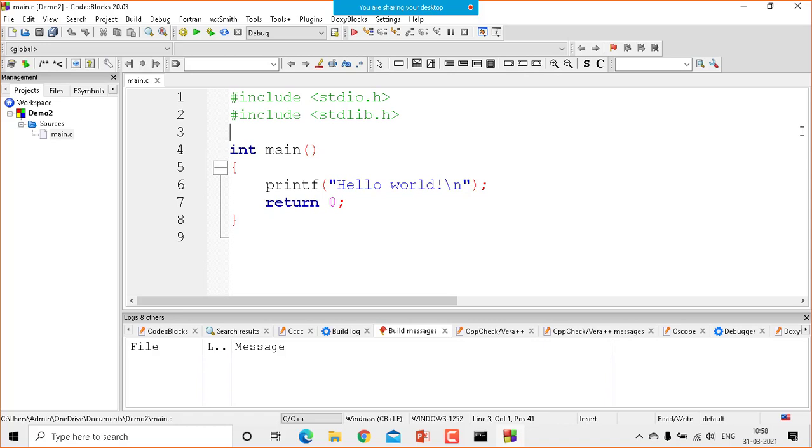Right? So now please understand this include stdio.h is the header file. stdlib is also a header file. Don't take much pain about that part. This main is the name of the function. Now any function can return some value. Some function might be returning some value, some function might not be returning a value. By default, the main function return type is integer, that is int. You are writing int. Even in some cases you can write void also.